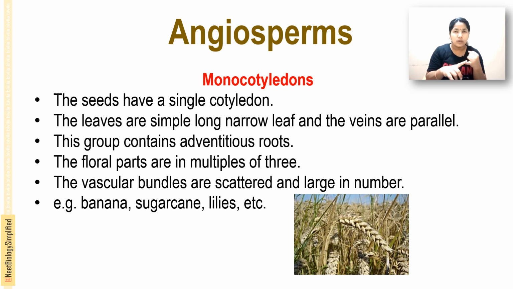To summarize, monocotyledons have a single cotyledon, simple long narrow leaves with parallel venation, adventitious roots, and floral parts in multiples of 3. Vascular bundles are scattered and large in number. Examples are banana, sugarcane, lily, paddy, etc.